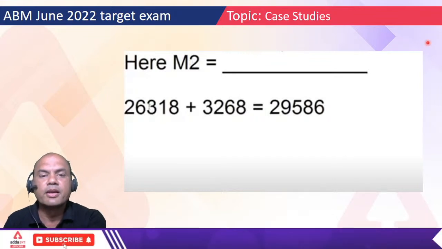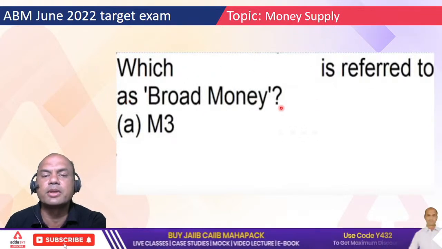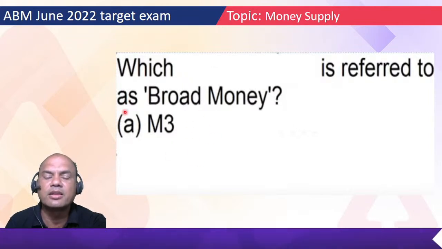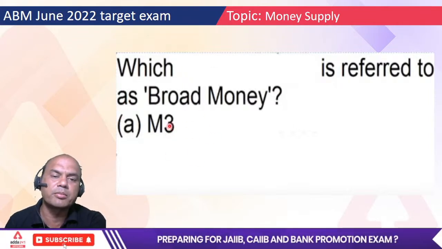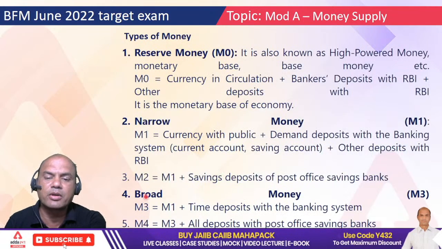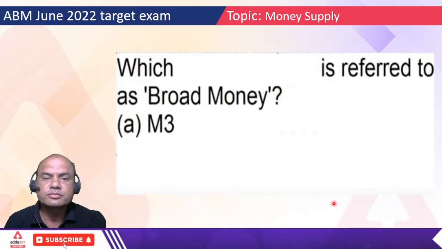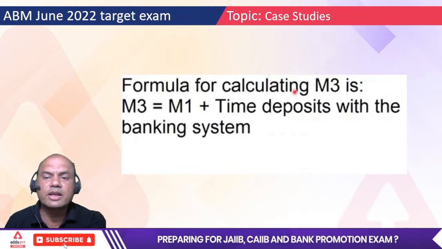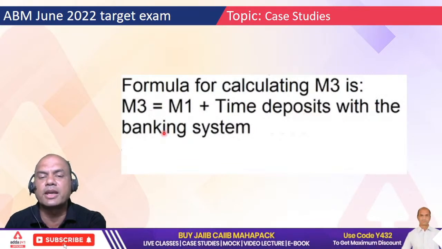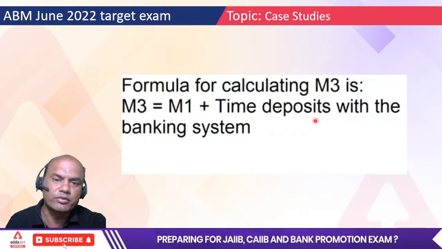Okay, let's move on. Which one is referred to as broad money? Always M3. Remember this. M3 is the broad money. Just now we saw it over here, isn't it? M3, broad money. Then the formula for calculating M3: what is M3? M1 plus time deposits with bank. M3 is always M1 plus time deposits with bank.